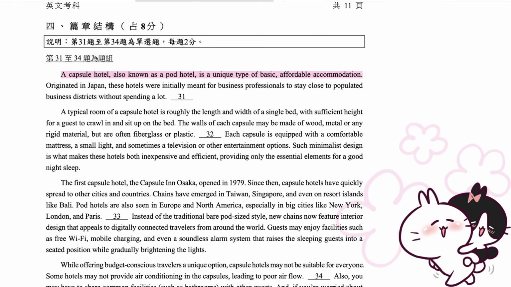A capsule hotel, also known as a pod hotel, is a unique type of basic, affordable accommodation. Originated in Japan, these hotels were initially meant for business professionals to stay close to populated business districts without spending a lot. Today, they provide low-budget, overnight lodging in commerce centers in large cities worldwide.